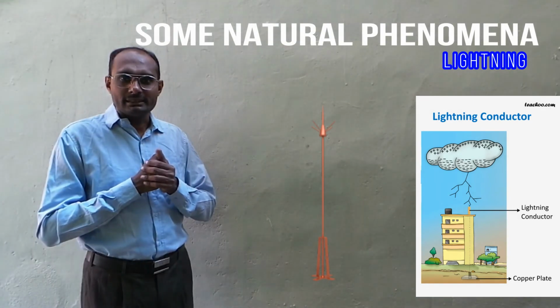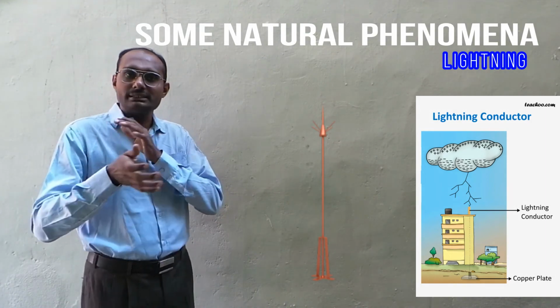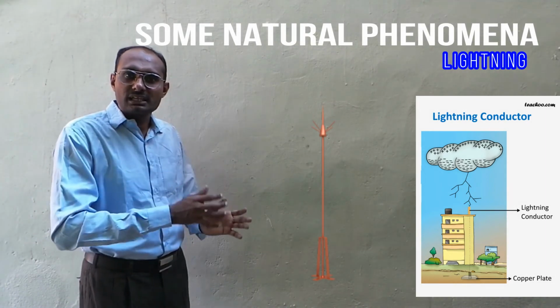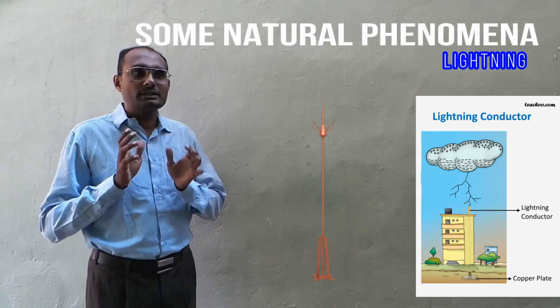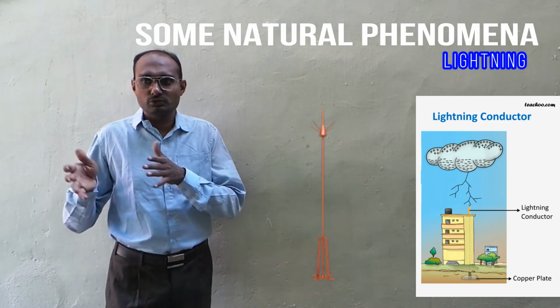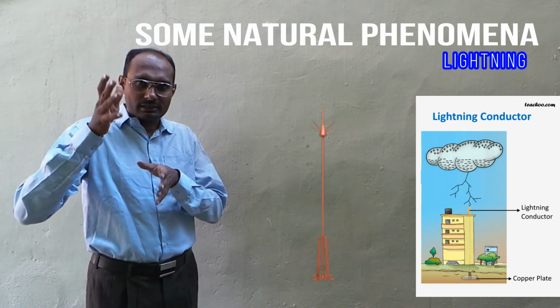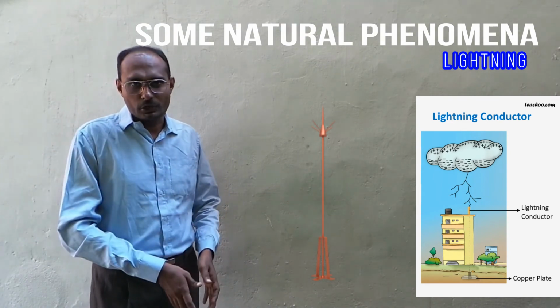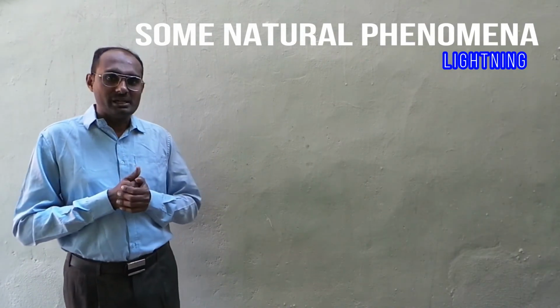When there is lightning, this lightning conductor will take all the charge and carry it safely to the earth. In this case, the building will not get affected. It will not allow the charge to reach the building. It will go through the lightning conductor to the ground directly. In this way, we are protecting our buildings.